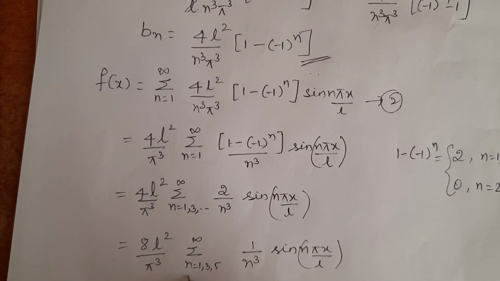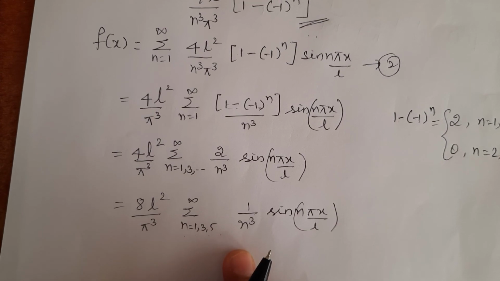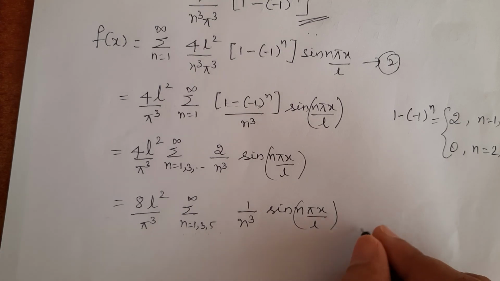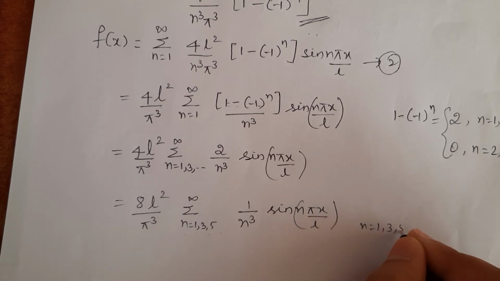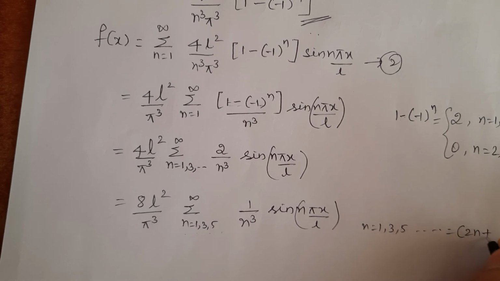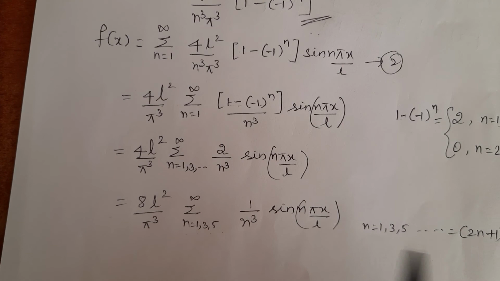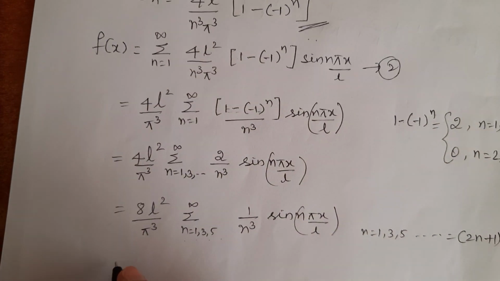Since we have odd numbers here, 1, 3, 5, etc., these odd numbers can be represented in the general form. These odd numbers n equal to 1, 3, 5, etc. can be represented in the general form as 2n plus 1. So in place of n, I will substitute 2n plus 1.